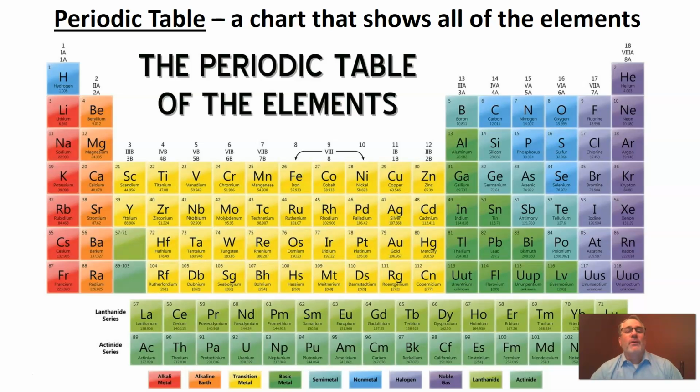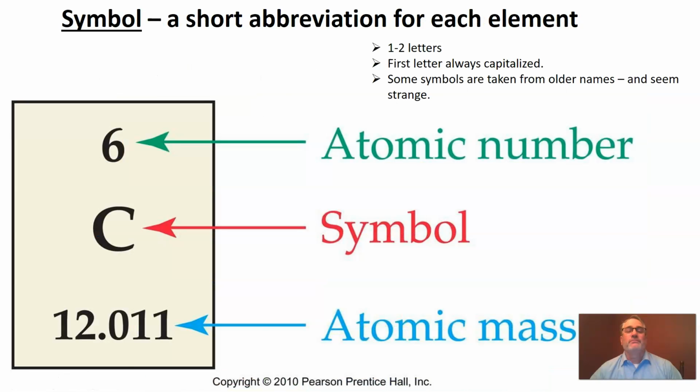But some of the symbols make a lot of sense, others don't. So we can look at some here that don't. We can see gold is Au, silver is Ag. That would seem rather strange. Here is lead, which is Pb. So lots of these things that have been known for a bit are going to have strange chemical symbols.